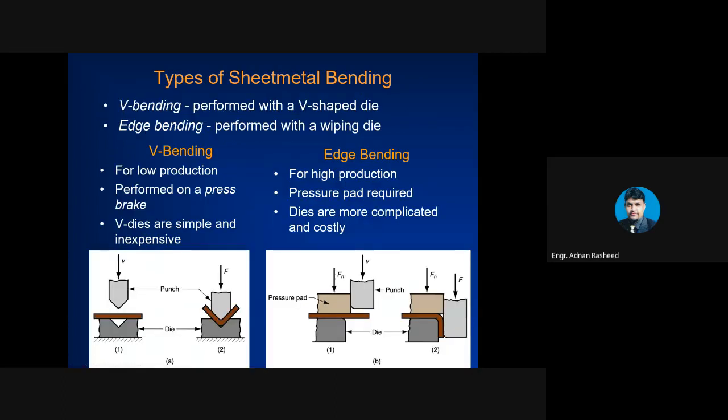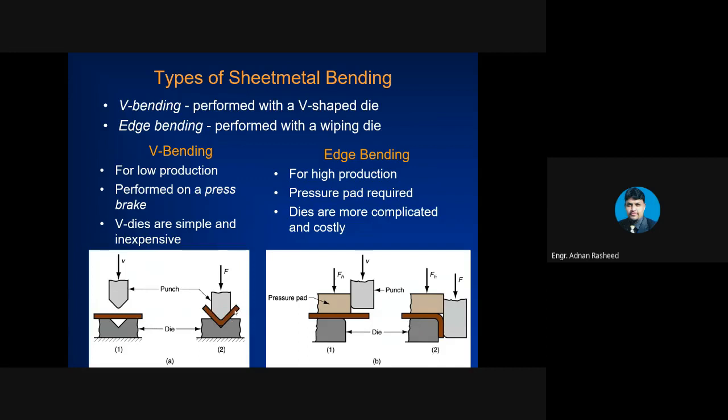Types of sheet metal bending. We have different types of sheet metal bending: V bending and edge bending. In V bending we have a punch and die of V shape, and we place the sheet and then apply force using the punch on this metal sheet, so it gets the V shape of the punch and die.